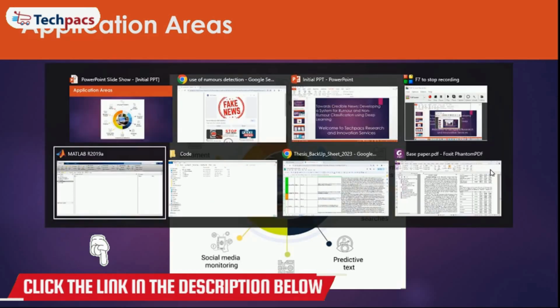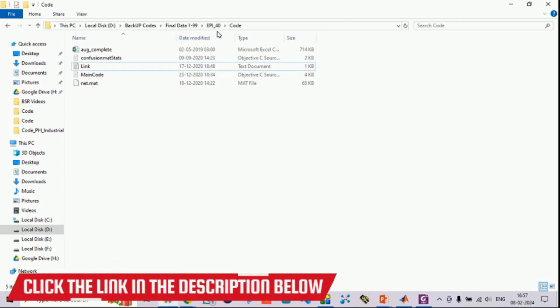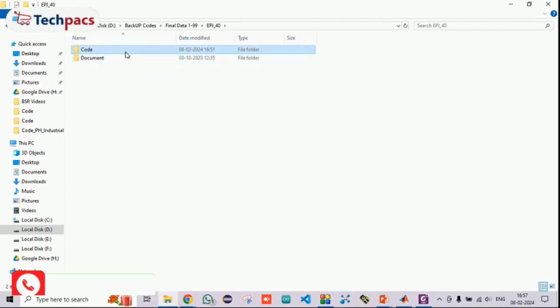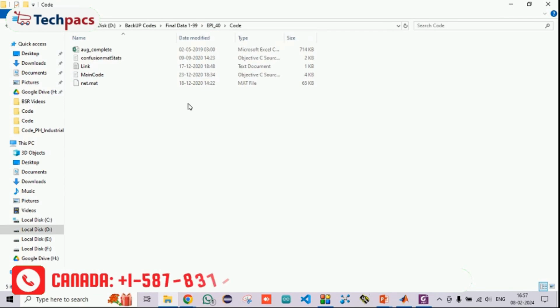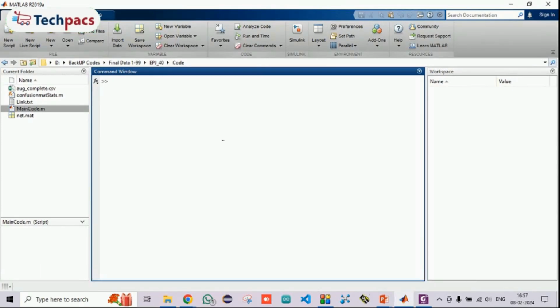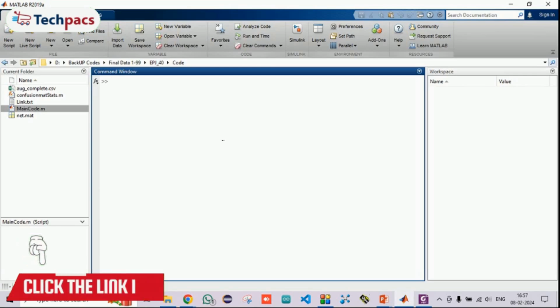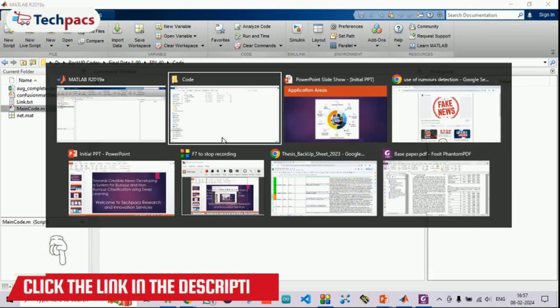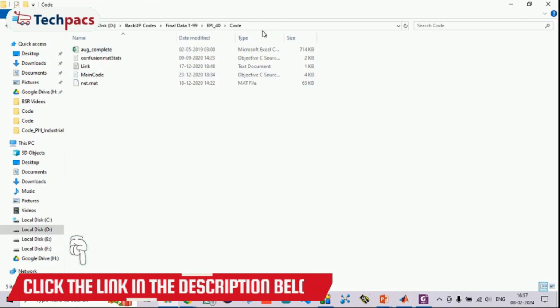So let's talk about how to execute the code. We will give you this folder named code, under which all the files have been placed. The whole code is designed in MATLAB, so you must have the MATLAB software with you; I am using the 2019 version. You can use 2018 or a higher version, but make sure MATLAB is the full version or the trial one.